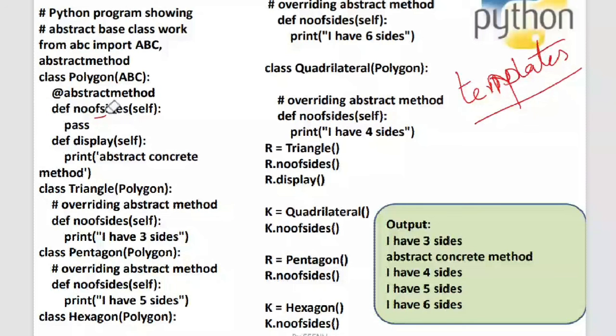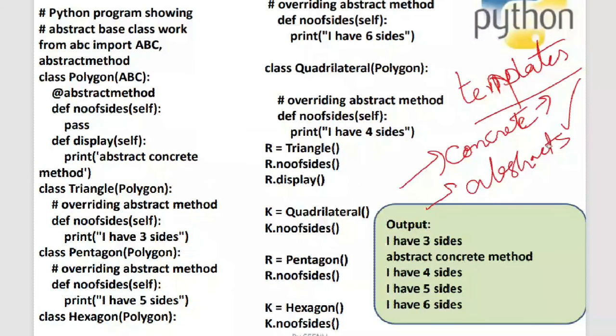Now just look at the method that I have shown you, the def display method. Is there a decorator before it? No, right? I have not put any decorator like @abstractmethod before it, so this method is called a concrete method. Class methods, static methods, normal instance methods that you are writing, all come under the category of concrete methods.